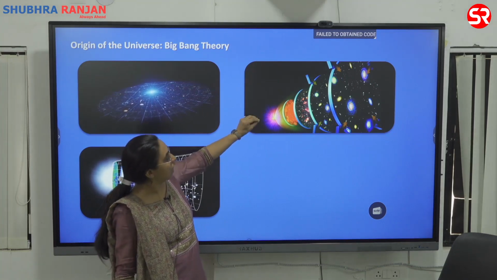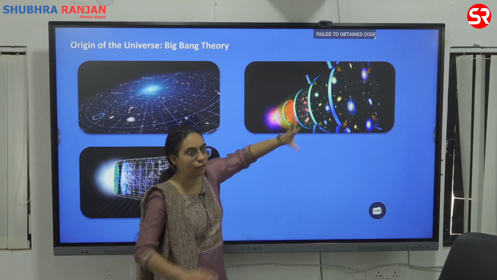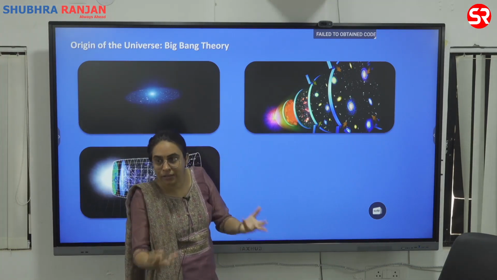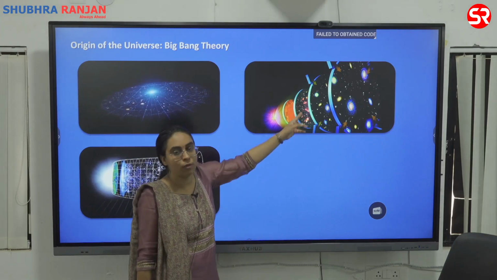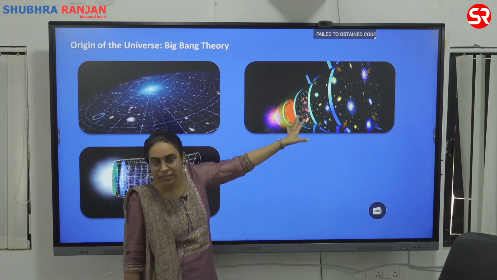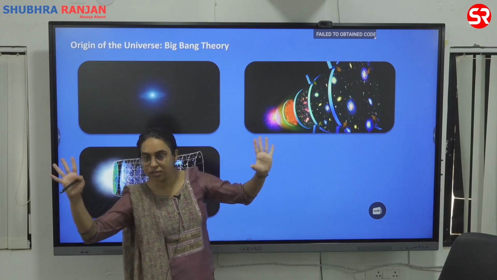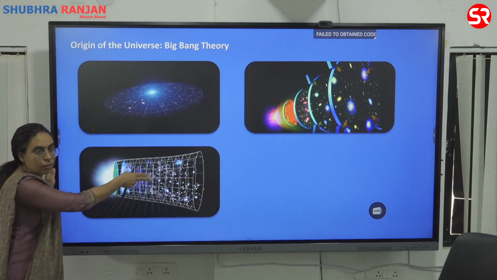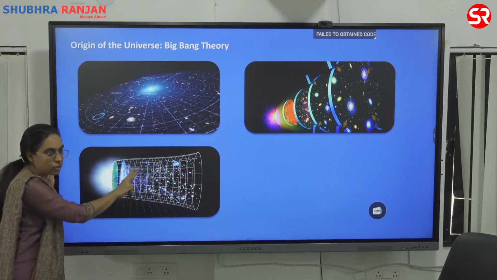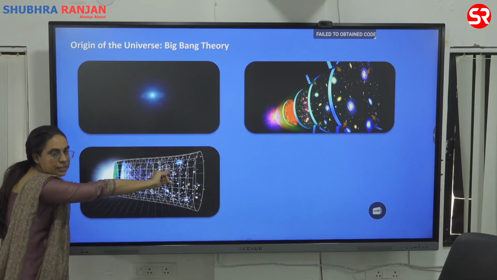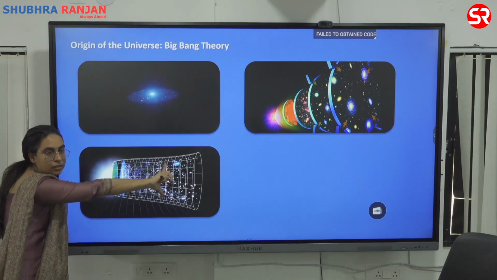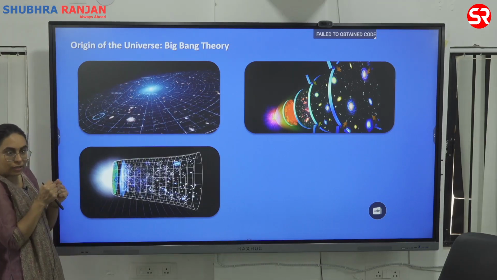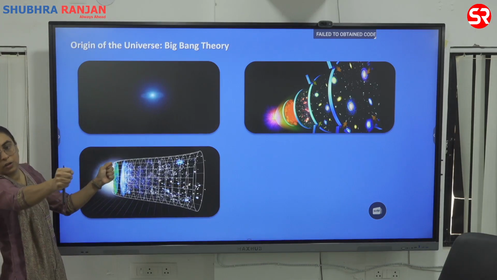It exploded. As it exploded, this led to the creation of the fabric of space. On the fabric of space, you had matter coming, in the form of stars and galaxies. The entire thing was coming up. Because of this expansion, the distance between galaxies is still increasing. So it was once together, matter came, and the distance between galaxies is still growing today.